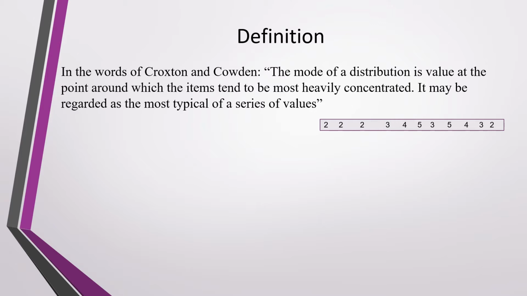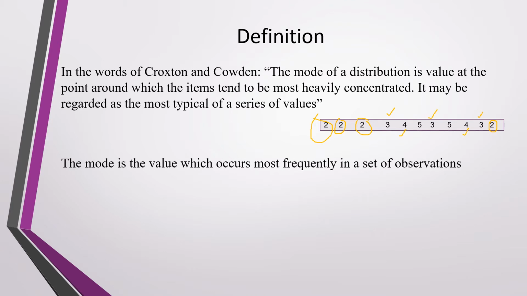Here we can see that 2 is repeated 4 times. 3 is repeated 3 times. 4 is repeated 2 times. 5 is repeated 2 times. So here we can say that the mode is 2 since 2 is repeated more number of times.